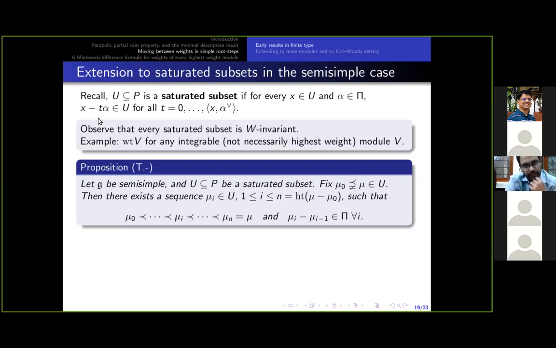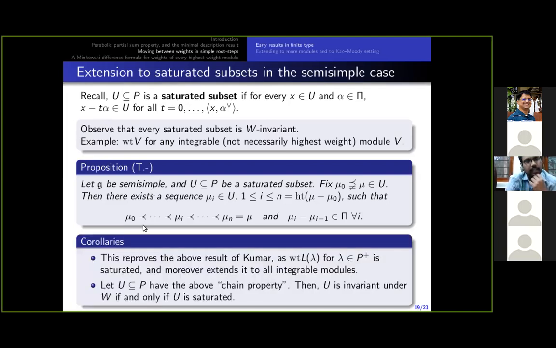The definition of a saturated set is here, and this is the result which proves it for saturated sets. As one corollary, this proposition immediately implies the result of Kumar, which is for the weights of integrable highest weight modules with dominant highest weights.